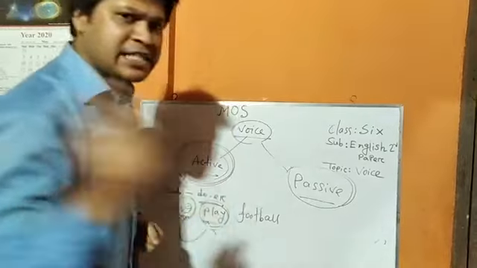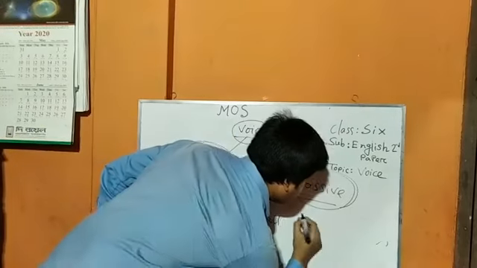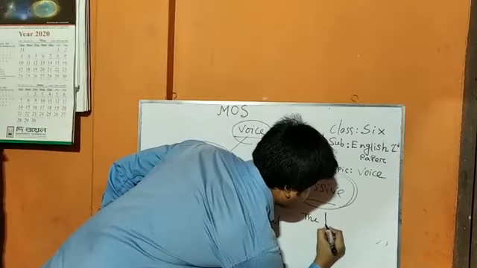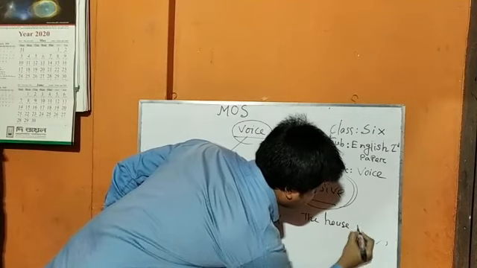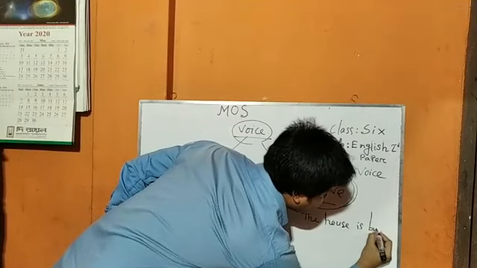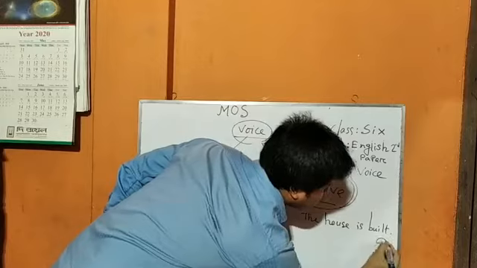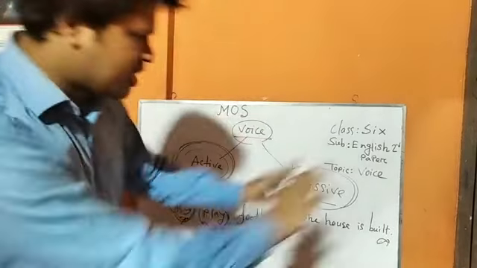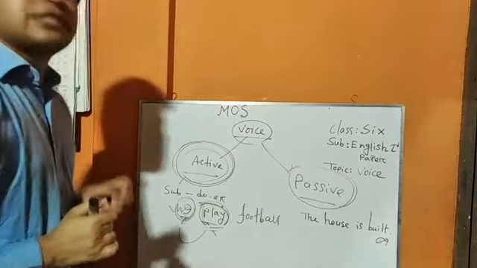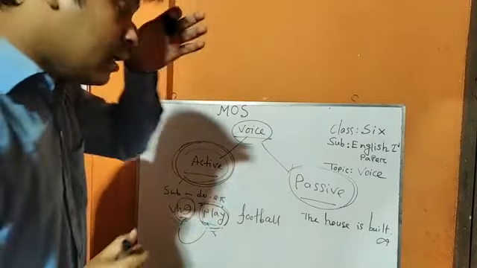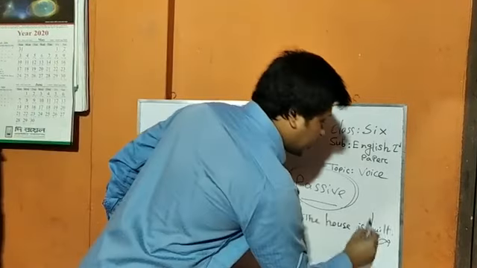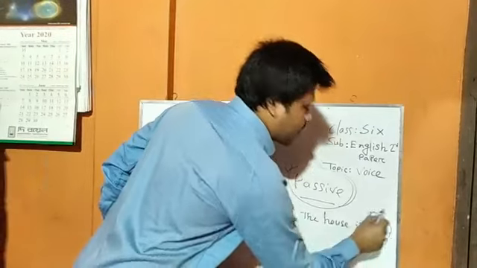If I give you an example, then you will be clearer. The house is built. Who built? The subject is not mentioned here. That is why we just focus on the verb built.